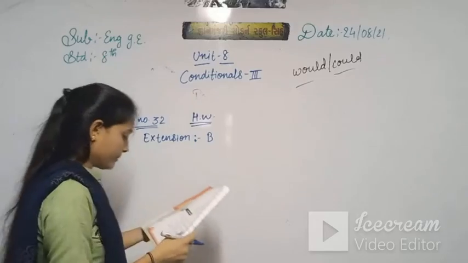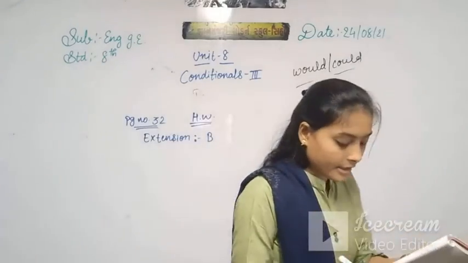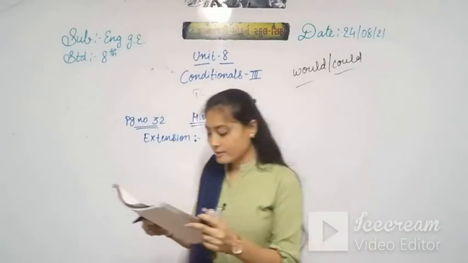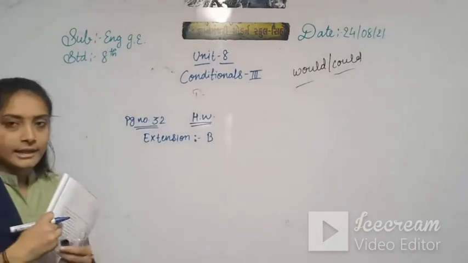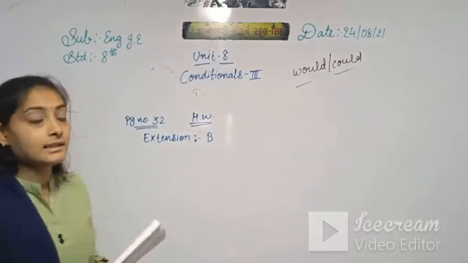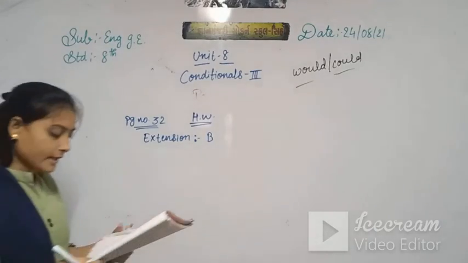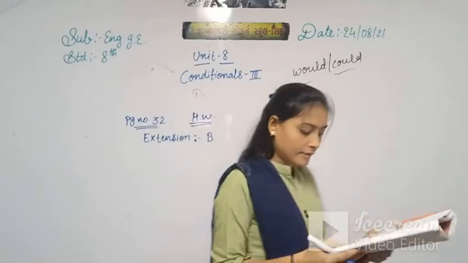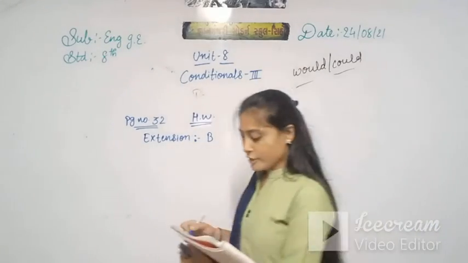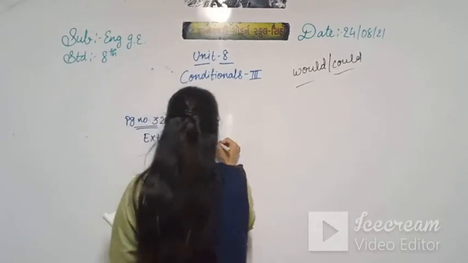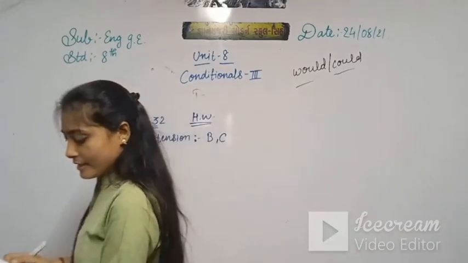The extension involves the position of the if part and the main part of the sentence. You underline the exercise with exercise A. Okay, you have to do that. Clear? And also you need to do the third conditional, that is extension C.